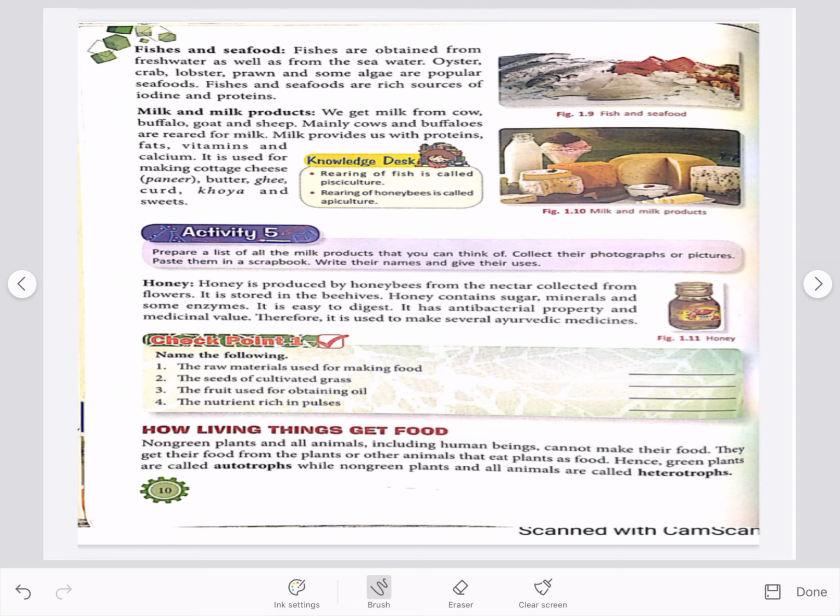We get milk from animals like cows, buffaloes, etc. that is used to make many milk products including curd, paneer, cheese, etc.